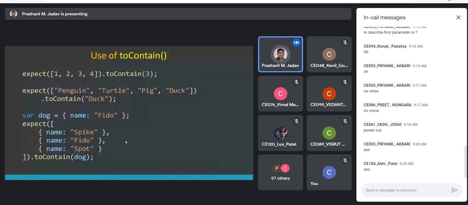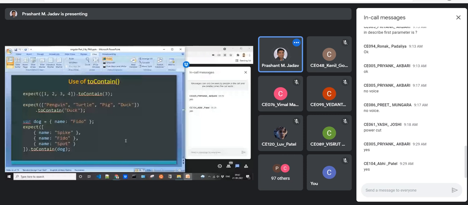Any doubt so far? Okay, fine. I think we'll stop at this point, and we'll continue with more matcher functions in the next lecture, or maybe in the lab, and we'll try to finish this testing part. Then once it is finished, we'll start with Node.js.